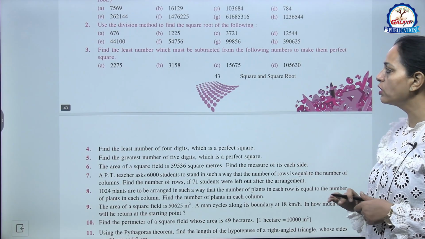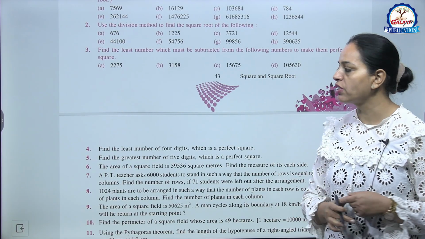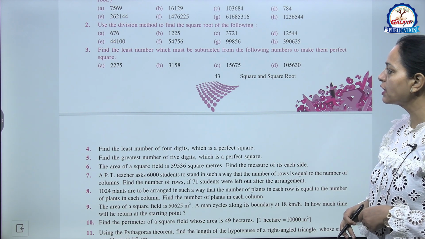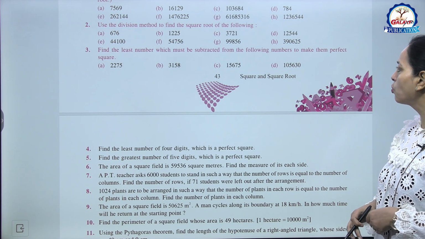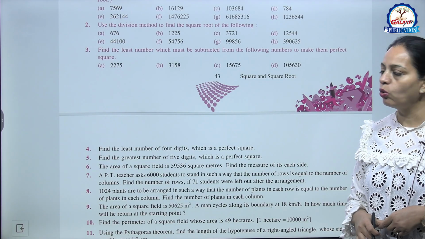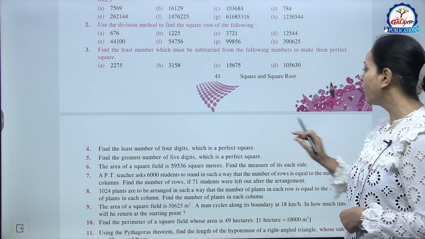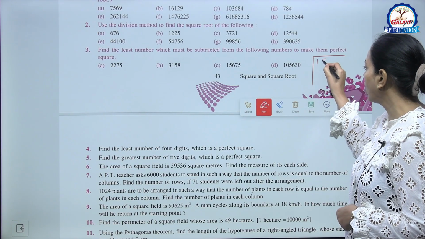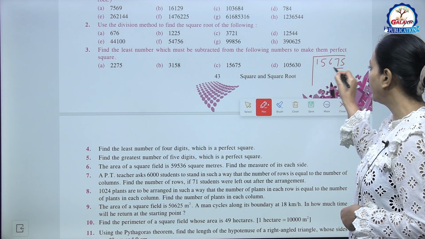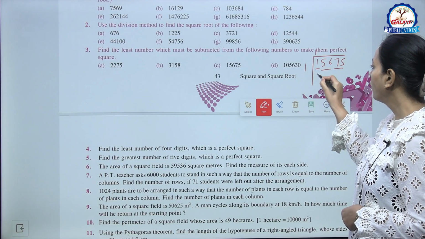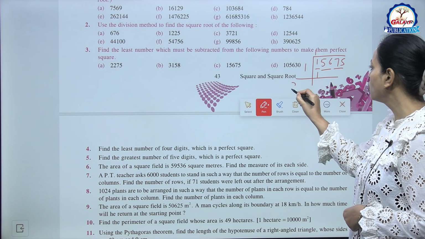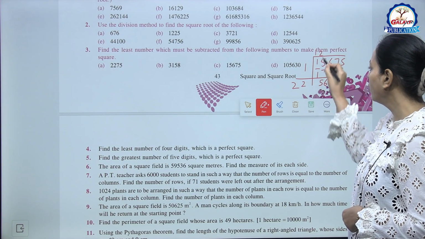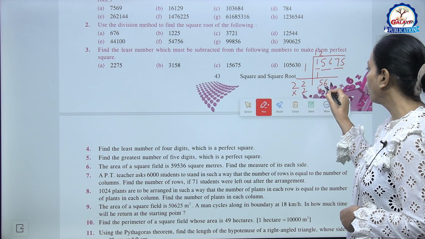The second question, use a division method to find the square root. You can try this one on your own. Now the third one, find the least number which must be subtracted from the given numbers to make them perfect square. So by division method, like C part, 15,675. So 15,675, make the pairs. So 1 here, then 1 plus 1, 2. Take the next pair 56. 22 आ जाएगा here. So 22 into 2, 44.